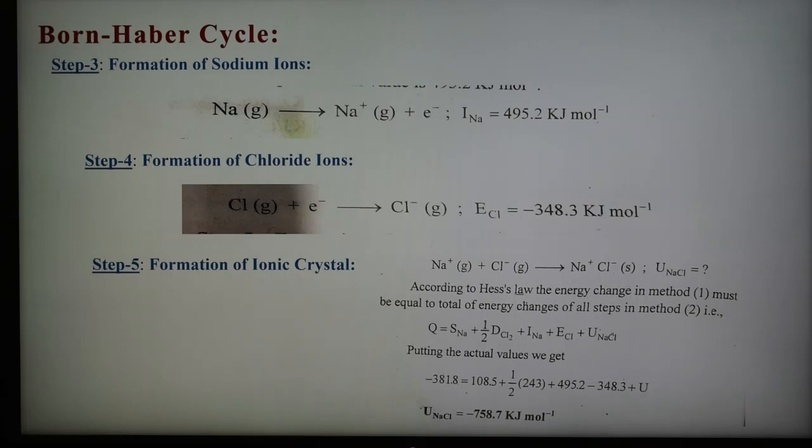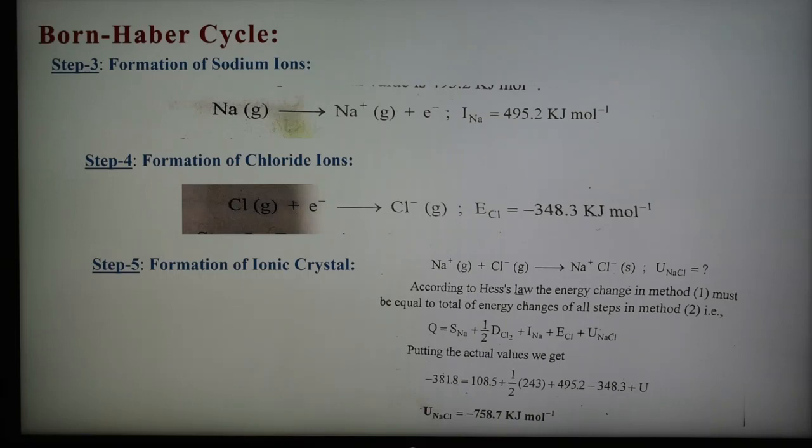I is the ionization energy or ionization potential. This is the amount of energy required to remove 1 electron from sodium, forming a sodium ion with 1 plus charge, and the energy required is positive, 495.2 kilojoule per mole.